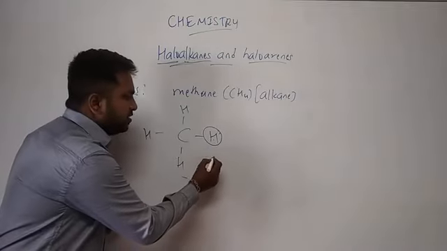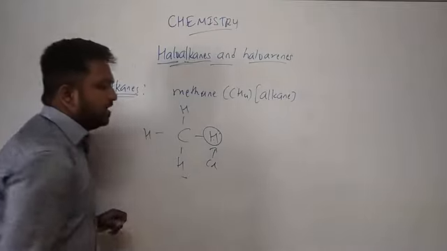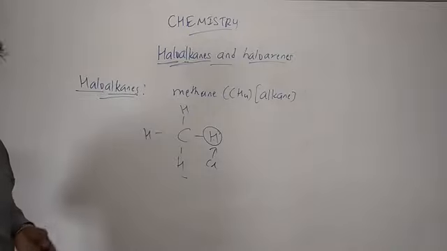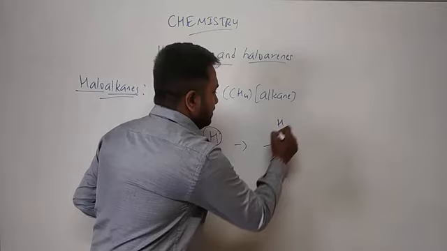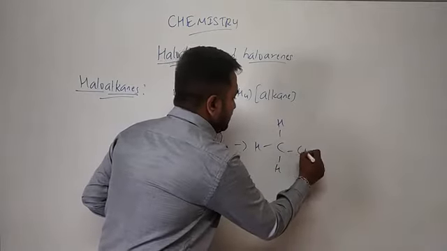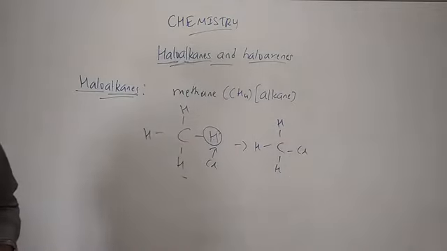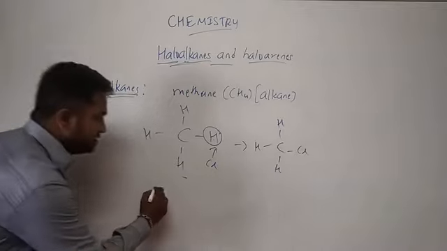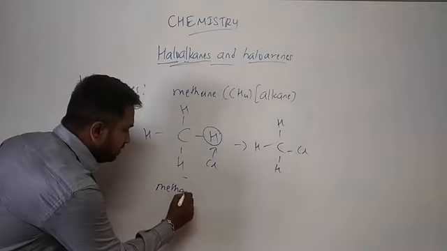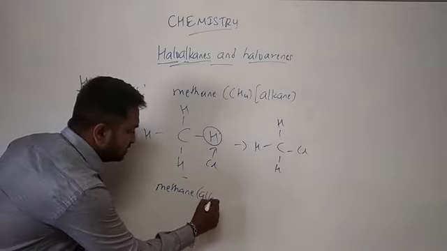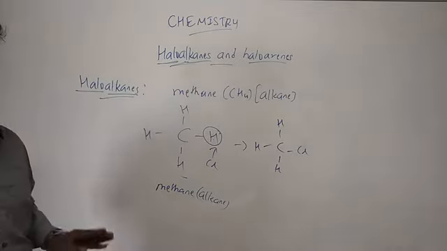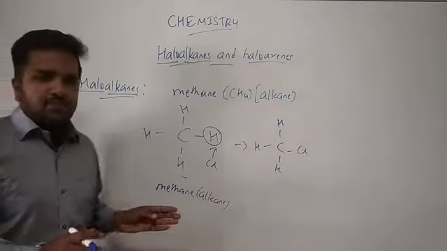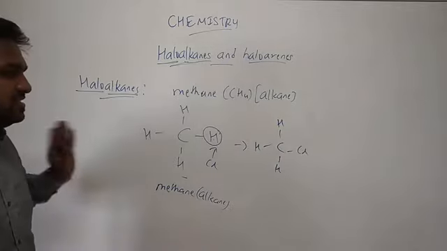See, if this hydrogen is replaced by chlorine, bromine or iodine, the product that we will get is haloalkanes. This is methane. It is an alkane. We have a reaction for this one, but as far as the introduction is concerned, just understand.